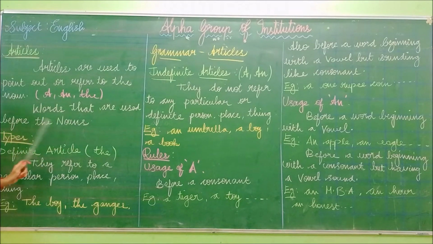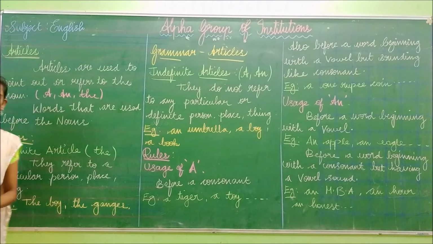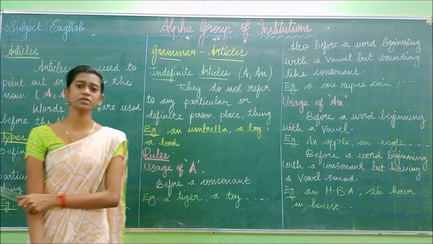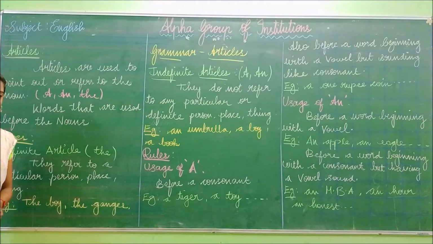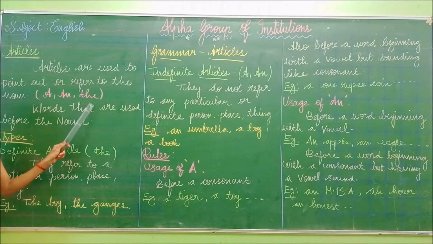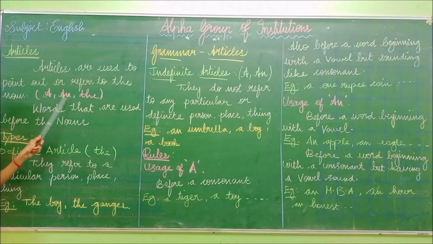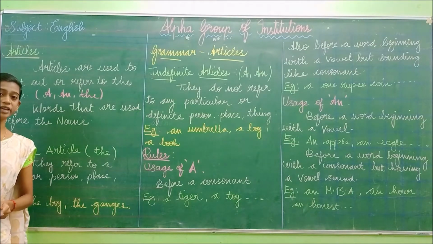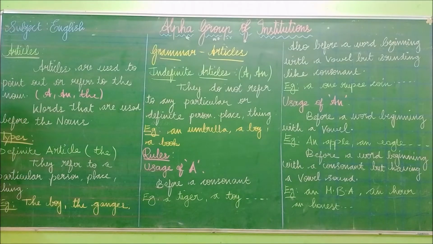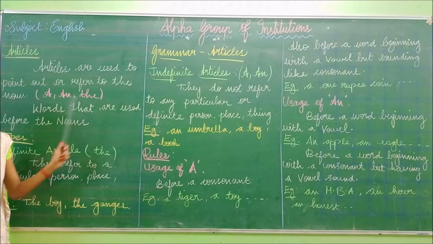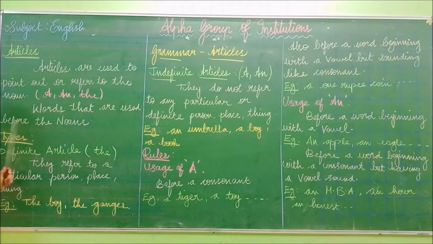Articles are words that are used before the nouns. So the article comes before the noun. So what are the articles? A and the. You have already known this. An article is a word that is used to point out or refer to the noun. So the articles are a and the, and they are words that are used before the noun.